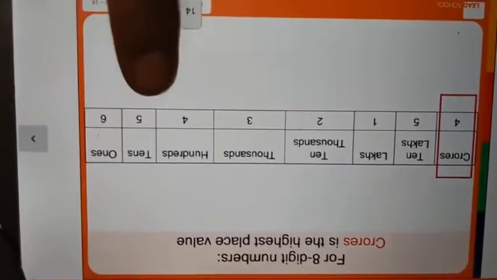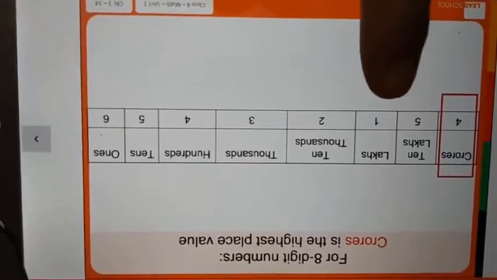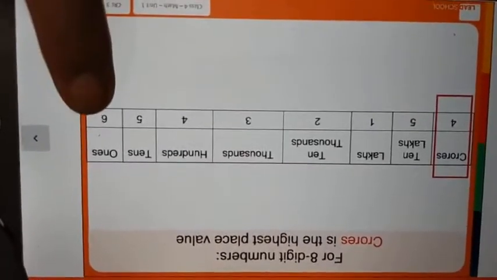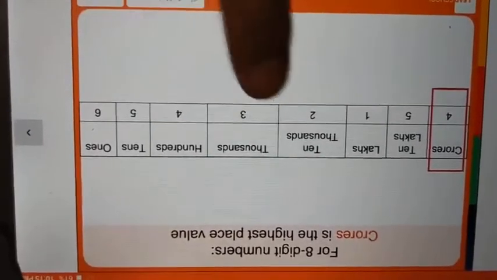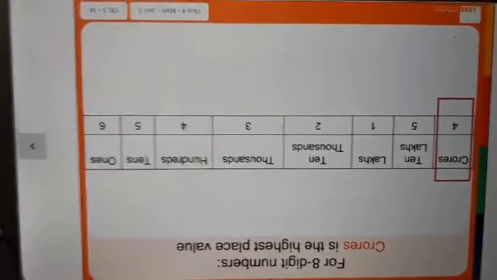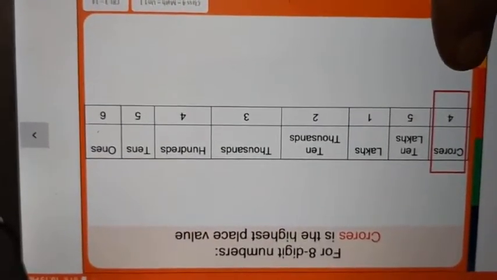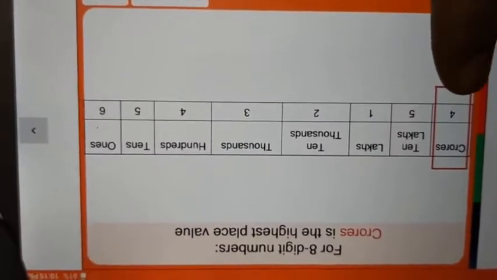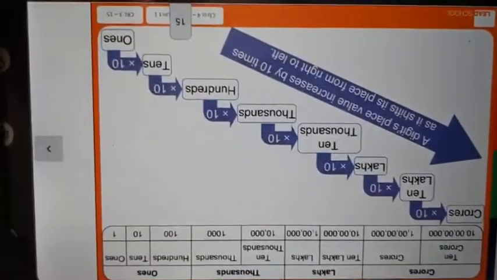Ones, tens, 100, 1000, 10,000, lakhs, 10 lakhs and crores. Count the digits. 1, 2, 3, 4, 5, 6, 7, 8. So the highest digit is 4, crores. Okay.